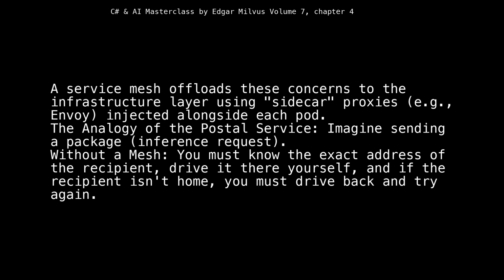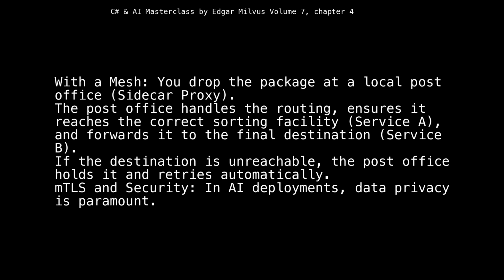The analogy of the postal service: imagine sending a package, an inference request. Without a mesh, you must know the exact address of the recipient, drive it there yourself, and if the recipient isn't home, you must drive back and try again. With a mesh, you drop the package at a local post office, the sidecar proxy. The post office handles the routing, ensures it reaches the correct sorting facility, service A, and forwards it to the final destination, service B. If the destination is unreachable, the post office holds it and retries automatically.